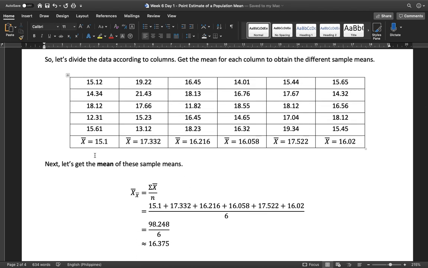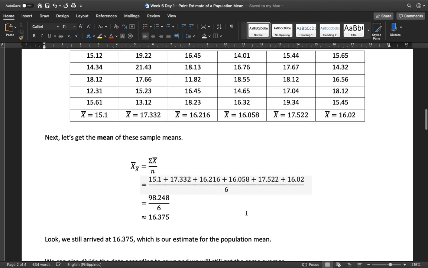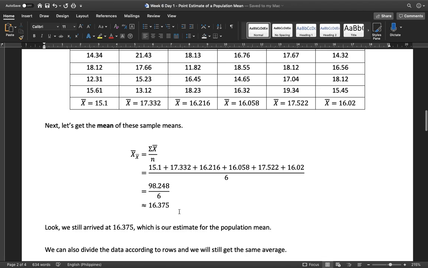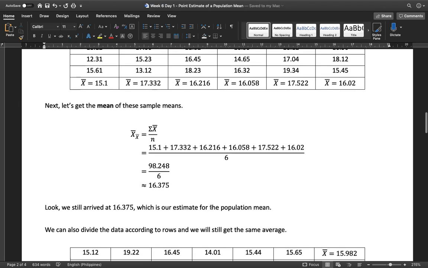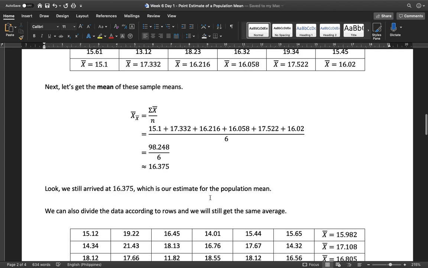Now, I will take the mean of these sample means, because this is not the only sample mean; there are others. I add these values and divide by 6 since there are 6 of them. That's 98.248 divided by 6, which is 16.375. We still arrive at 16.375, which is our estimate for the population mean.